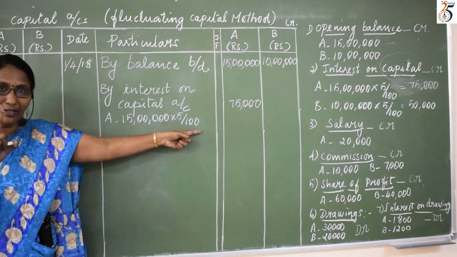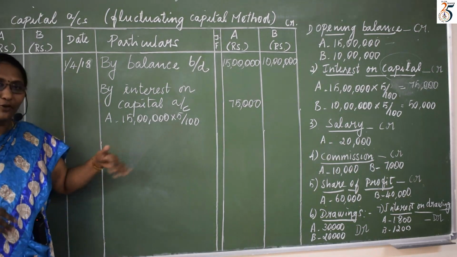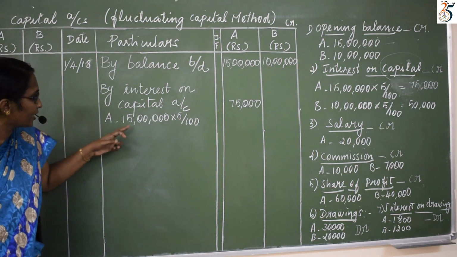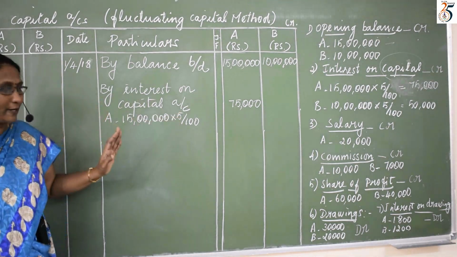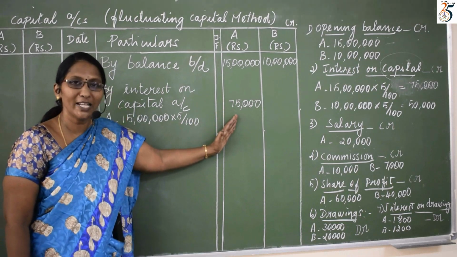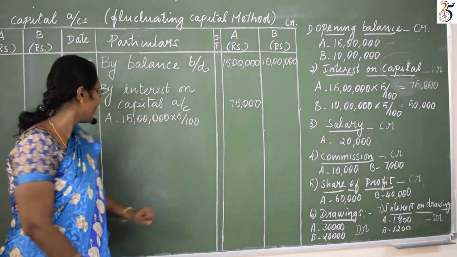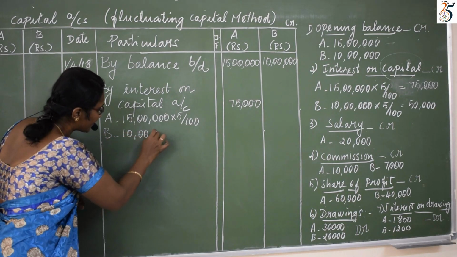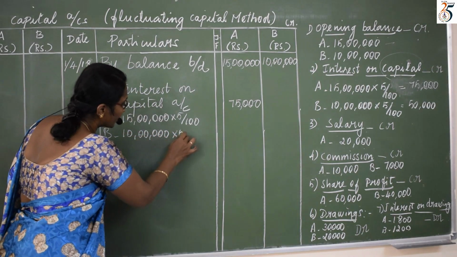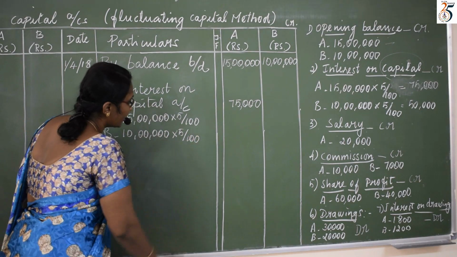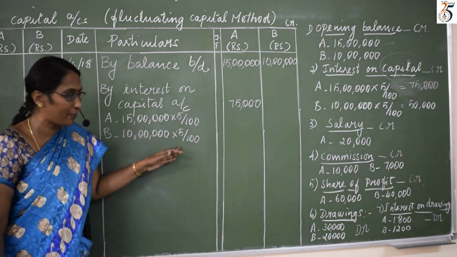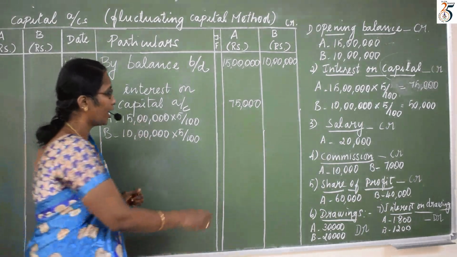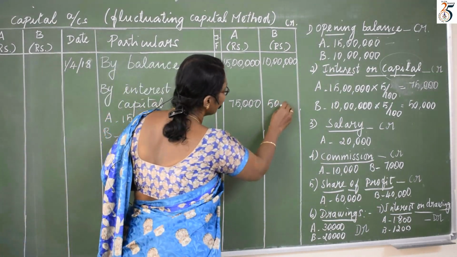It gives 1, so I didn't write. Whenever you calculate for 1 year, you need not show the months. So 15 lakhs into 5 by 100, I have calculated here 75,000. Next for B, how much? 10 lakhs into the rate of interest on capital, 5%. When I calculate 5%, I will get 50,000.